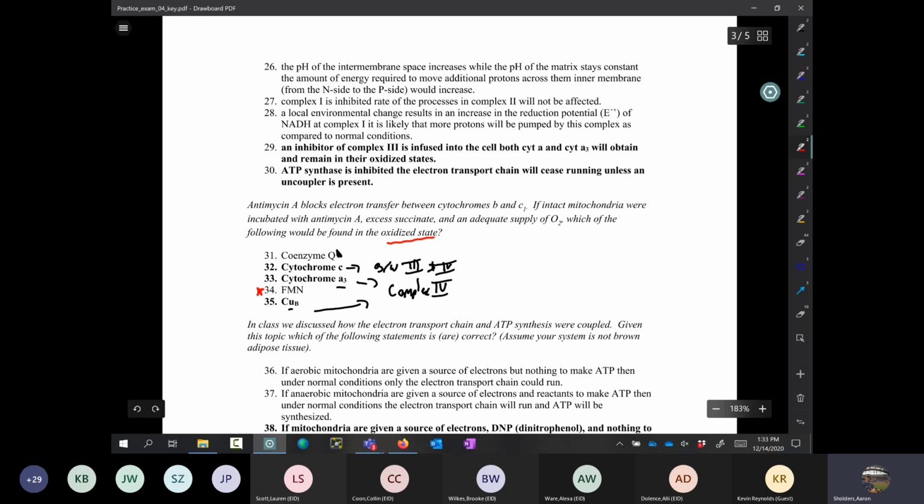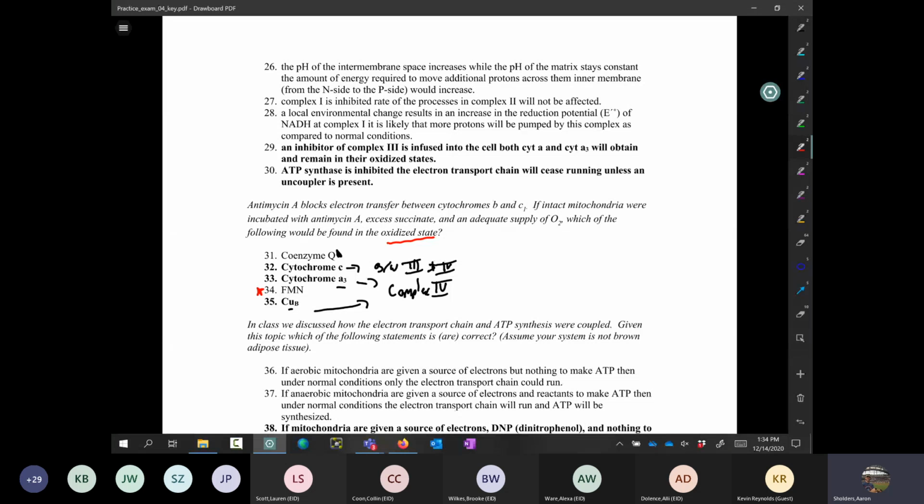But then this one, finally, FMN. FMN is the first molecule that receives electrons from NADH. Okay, so NADH, like we said, everything's going to back up, and electrons from complex 1 are going to keep trying to move to coenzyme Q, but eventually coenzyme Q is going to say, well, there's not going to be enough of me to receive any more electrons, because it's going to be all in the reduced state.